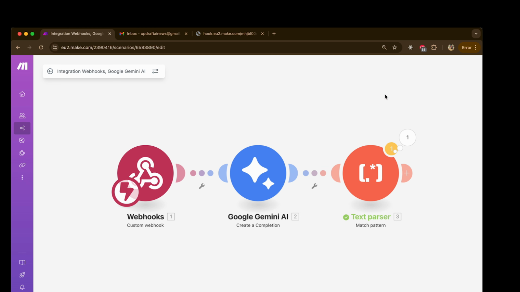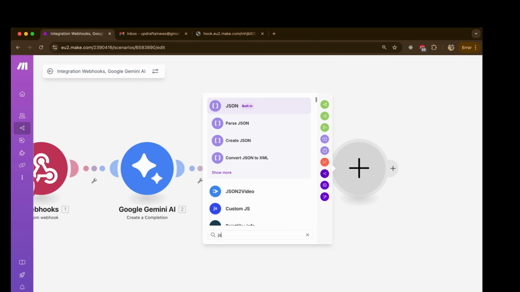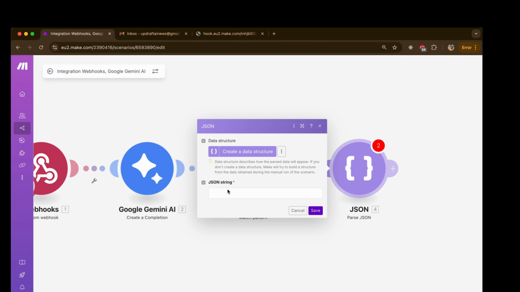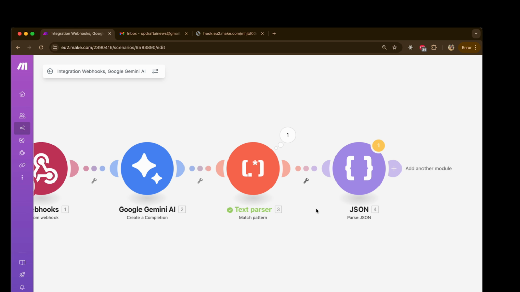Now I need a JSON parser to parse this JSON. So let's add one more JSON parser to parse the JSON. And the JSON string which we are going to provide is the result we got from the previous module. So this is kind of a pipeline we are setting up. The first result we got, the second module will use; the second result we got, the third module will use. Whatever the previous module's result is, the next module is going to use. So I will click on here and now I'll click on save.